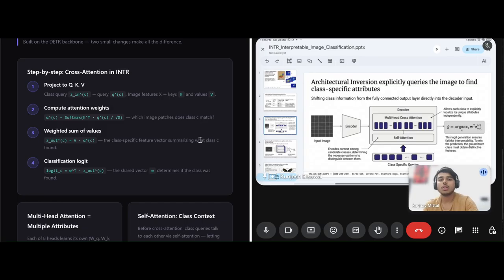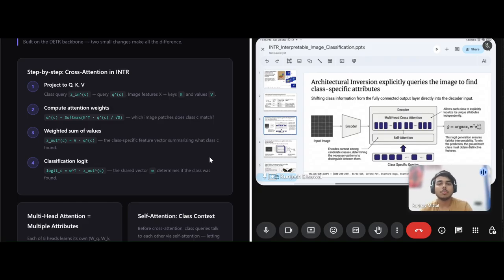So in INTR, the query is a class-specific vector, what class C looks like, and the pool is the image patches, the visual content at spatial locations. So cross attention is literally asking, for this class, which spatial location in the image matches what I expect to find.